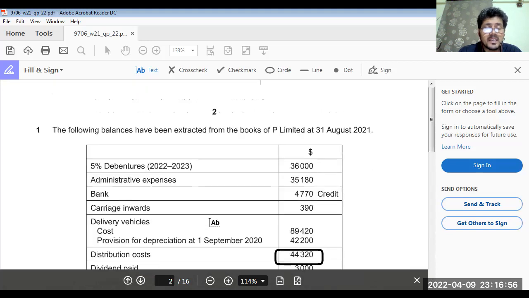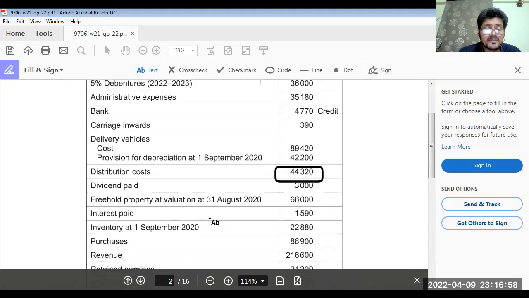Delivery vehicle cost is 89,420, minus 30,000 we have sold. 76,420 is now the cost of delivery vehicles.